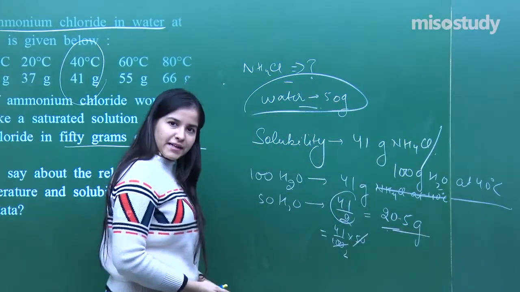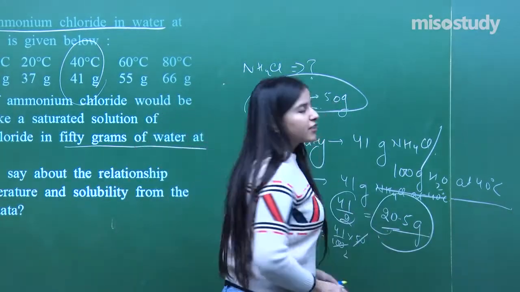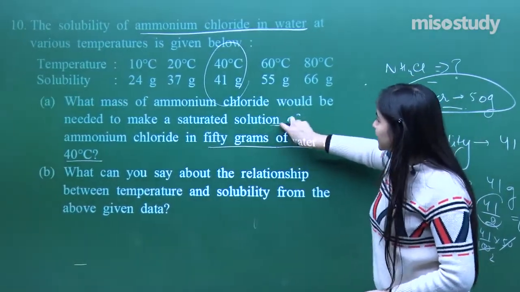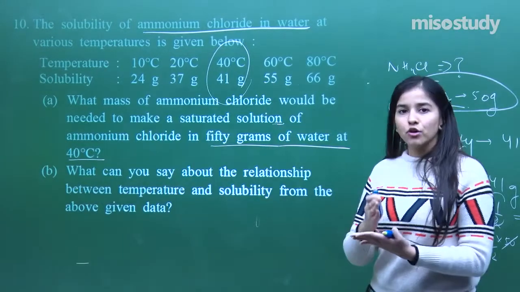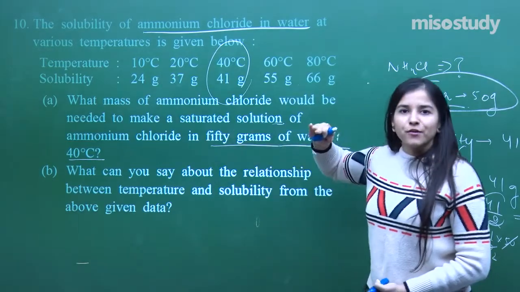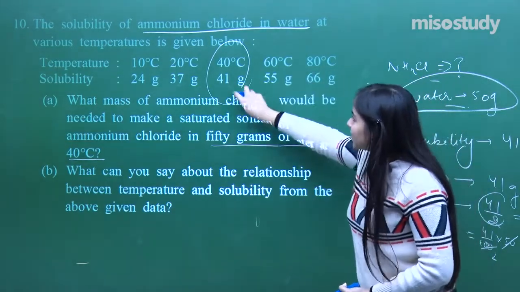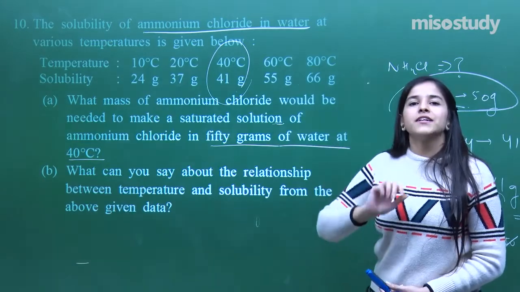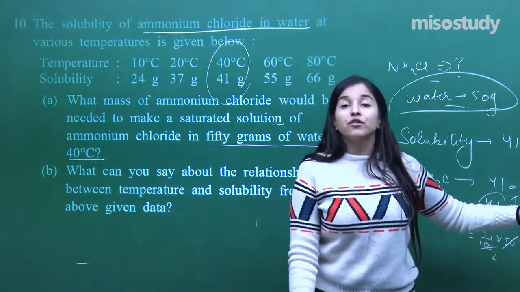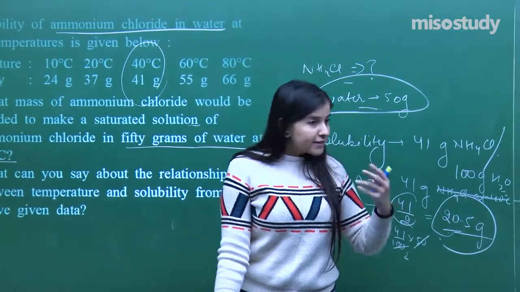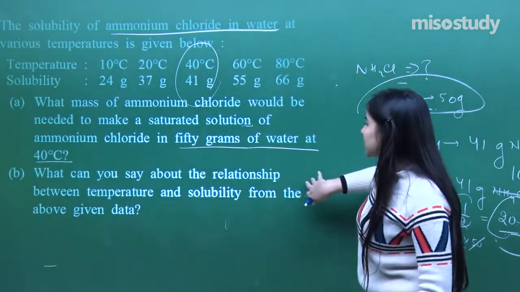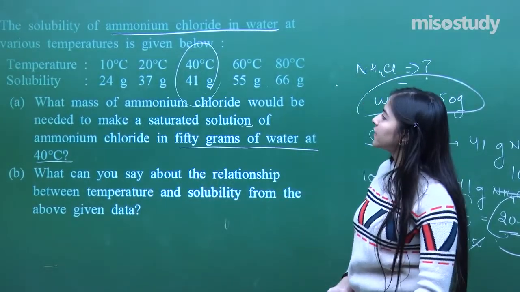So this much amount of NH4Cl will be required to be dissolved, because I need to make a saturated solution. What is solubility? Solubility is this much maximum amount can be dissolved. That means a saturated one. So for 100 grams I needed 41 grams, for 50 grams I'll be needing half. That will be saturated. After 20.5 grams, if I want to dissolve 21, let's say, there is going to be precipitation then. What can you say about the relationship between the temperature and the solubility from the given data?